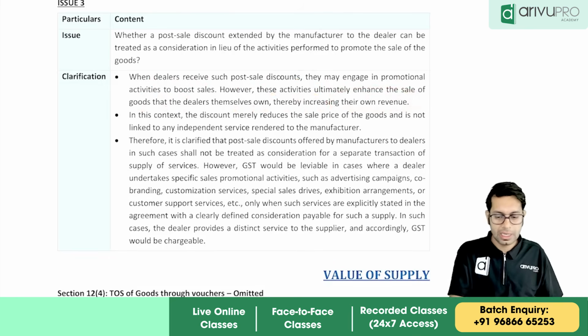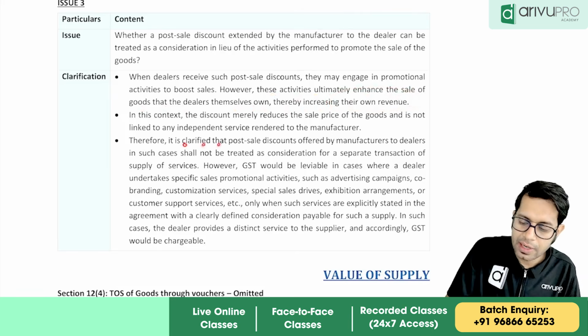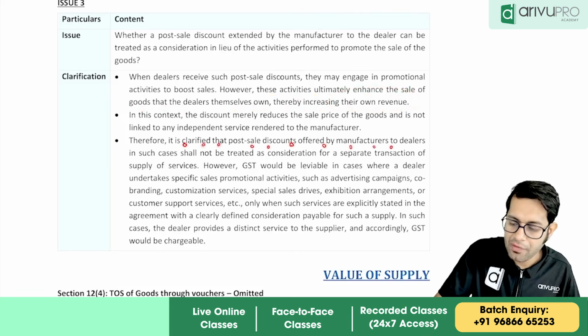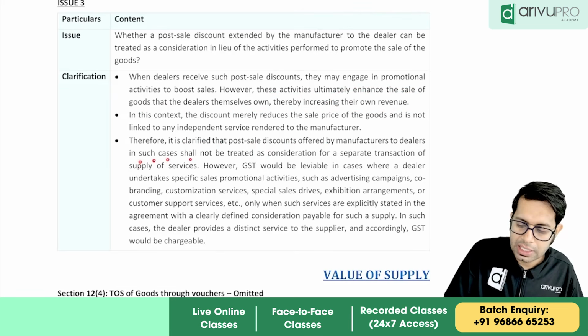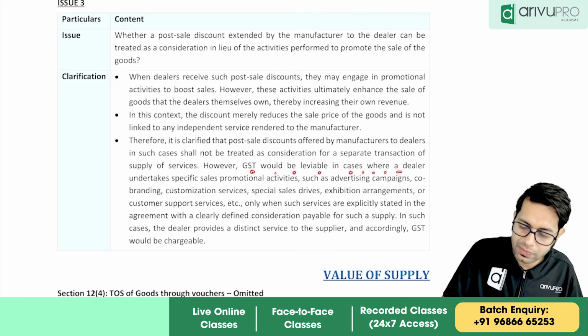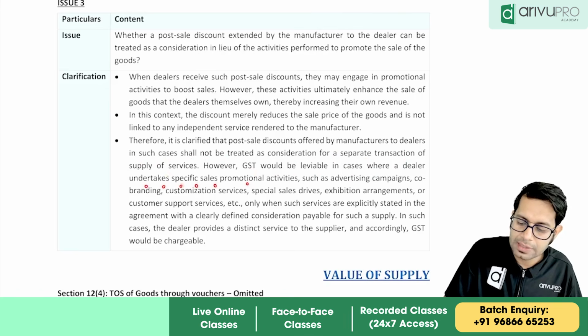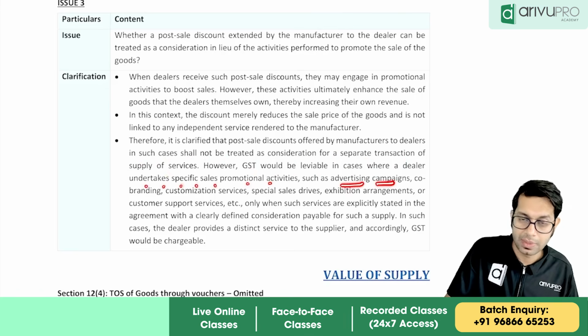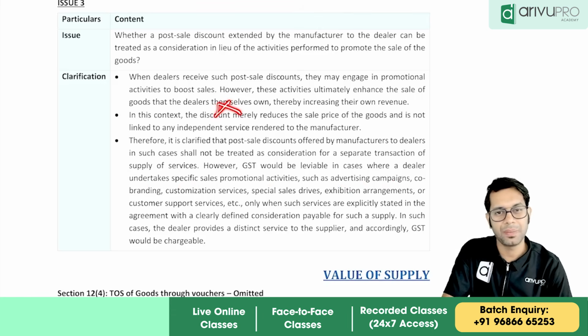Whose revenue? Dealer ka revenue. It is clarified that post-sale discount offered by manufacturer to dealer in such cases shall not be treated as consideration for separate transaction of supply of services. GST would be leviable in these cases where dealer undertakes specific sales promotion activities such as advertisement. See, on this discount which the company is giving, there is no GST applicable.